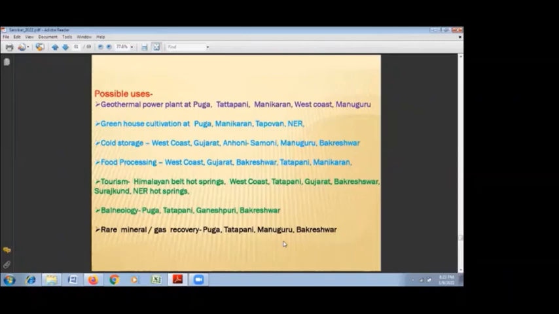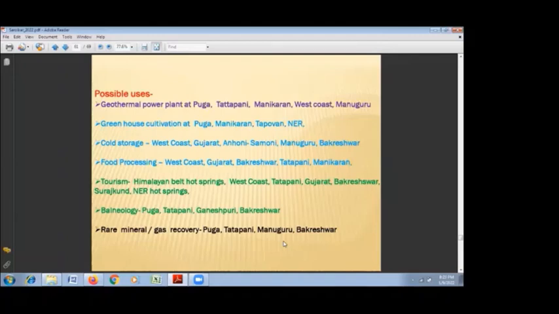Besides that, the hot water contains generally colloidal sulfur, and it has usually sulfurous smell. So it is used as skin cure centers. This can be used at Puga, Tatapani, Ganeshpuri, and most of the hot springs are used as spa centers also.